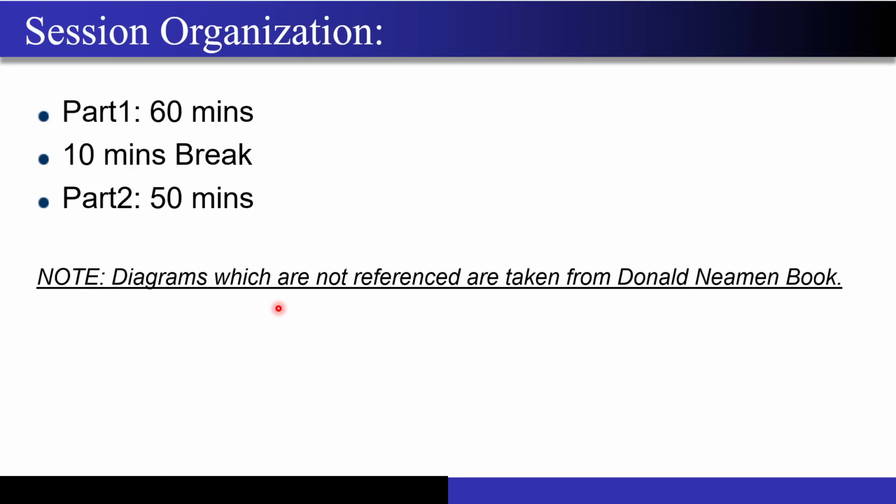Correct. So now again, just for the formality, we will take a short break in between the session. The break may not be of 10 minutes because we have a lot of content to cover today, right?